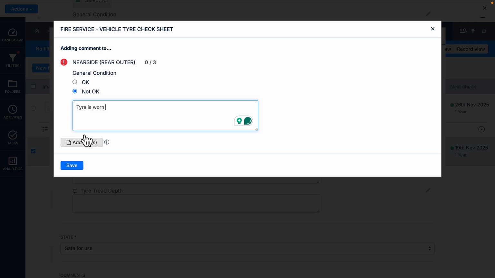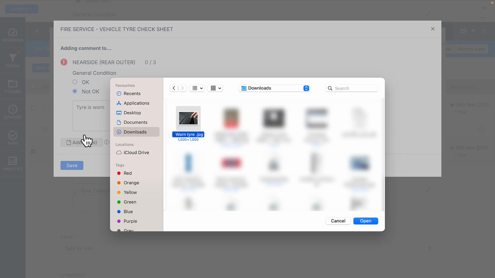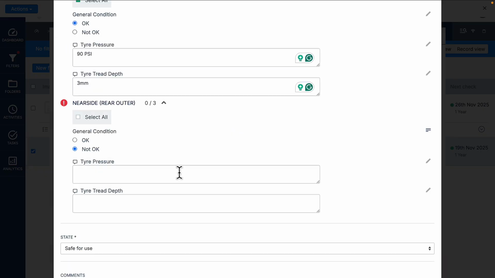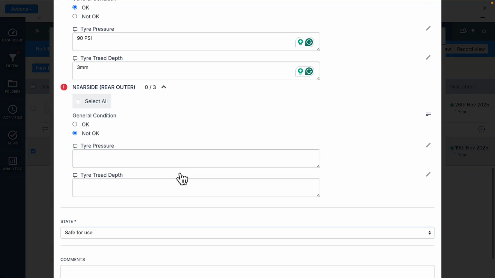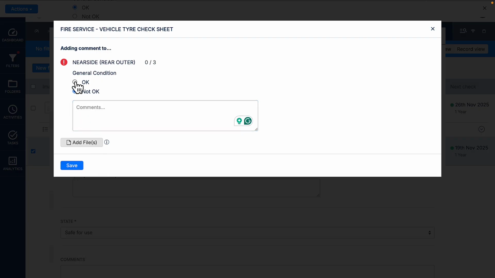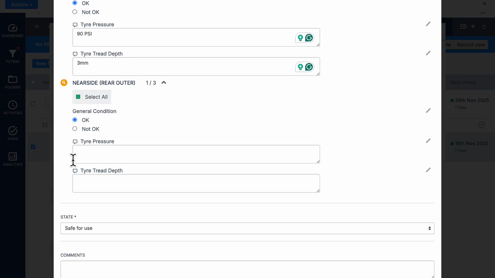I can add a photo by clicking Add File. And then once you've added your photo, click Save. If you need to remove any of the comments that you've made, click back on the pencil mark and then delete. And click the X to remove the photo. Say now you're happy with the check, change this to OK, and then save.